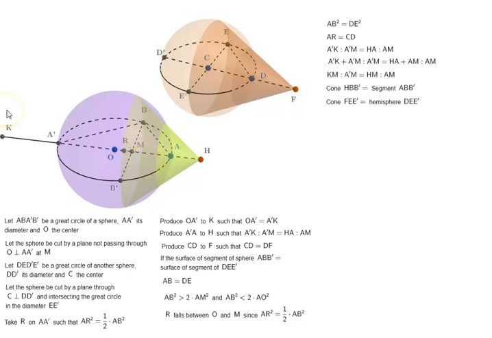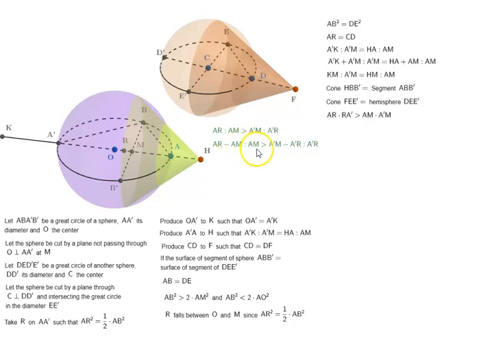So let's begin. AR times R A prime is greater than AM times A prime M. How did we arrive at this? AR is to AM is greater than A prime M is to A prime R. Now we are doing dividendo on this.